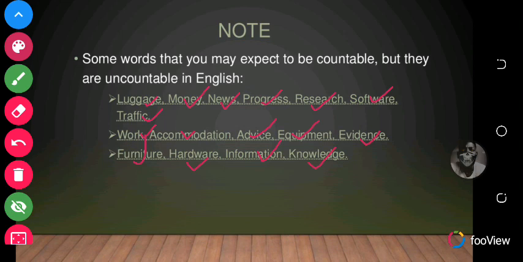So these words basically do not have a plural form. The plural form is the same as the word itself.